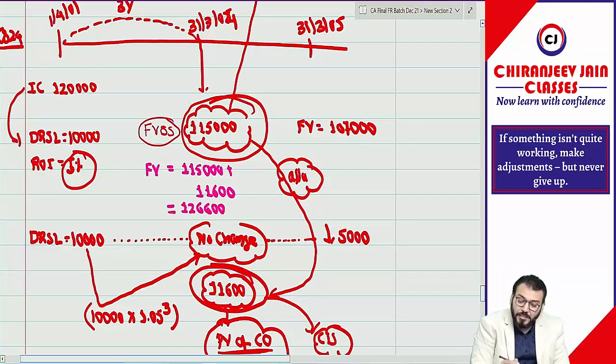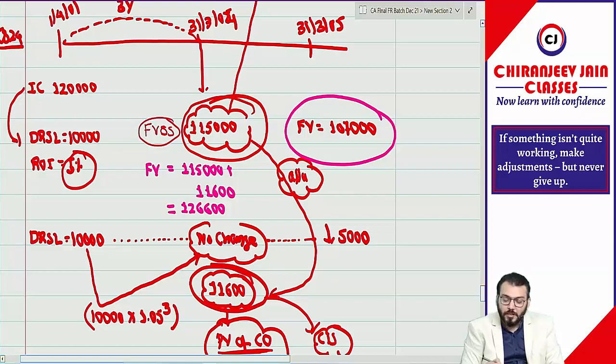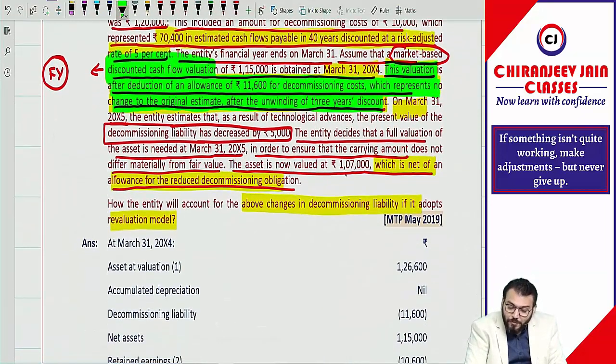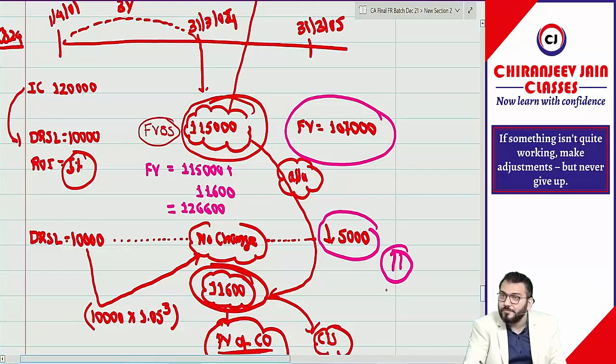1,26,600. Similarly, they have given the same point for this 1,07,000. What they have said, let's check. They have said the asset is now valued at 1,07,000, which is net of an allowance for the reduced decommissioning obligation. Means, can I say they have given a decrease in liability, but we don't know after the decrease in liability what is the carrying amount.